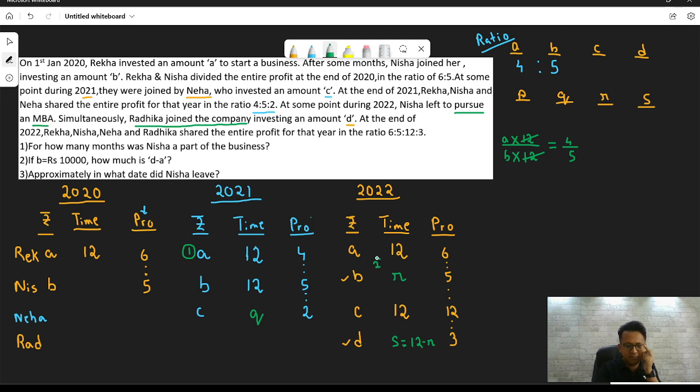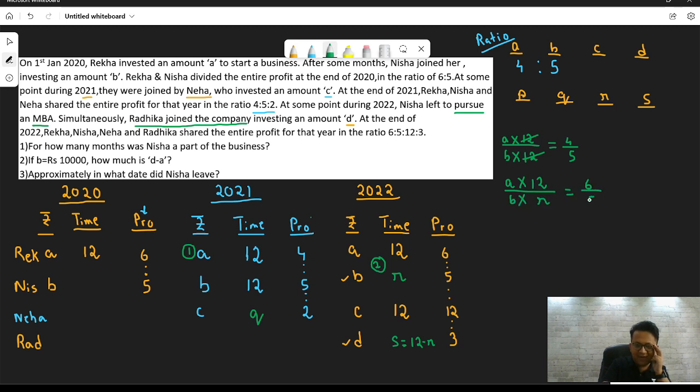Let's call this step 2. A by B, yes, you know the value of A by B now, you know the ratio. Can you determine R? Absolutely, from 2022. So from equation 2, which I put for easy reference, from 2022, A into 12 divided by B into R is equal to 6 by 5.